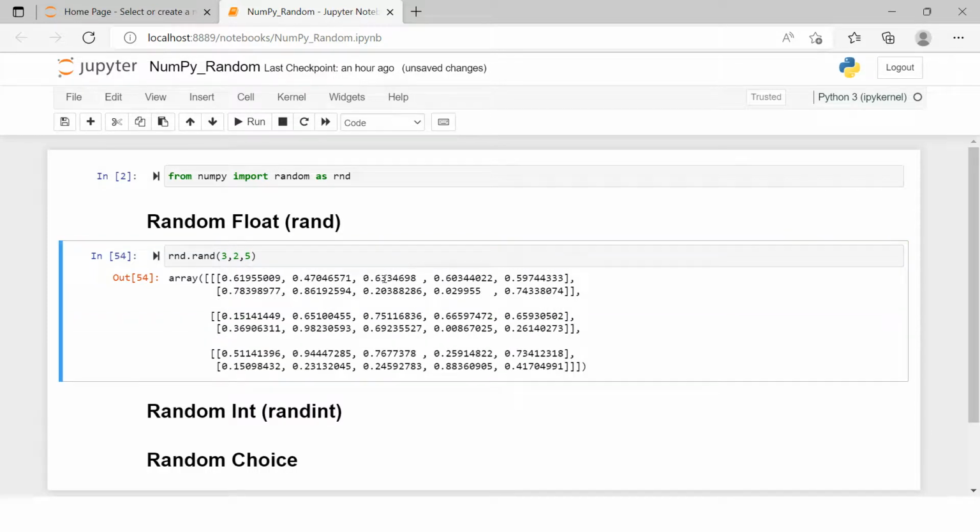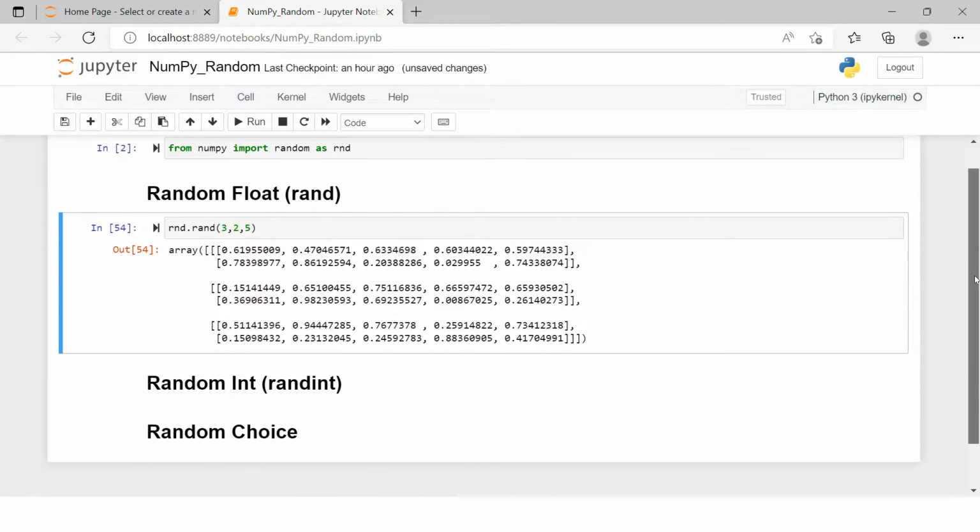Let's do this. Simply we are trying to say that this is a 3-dimensional array with 3 2D arrays, right? And in each of the 2D arrays you have 2 one-dimensional arrays, and in each of the one-dimensional arrays you have 5 elements. So this is how you can create a multi-dimensional array of random numbers, and that too in float. So here we saw it for float.